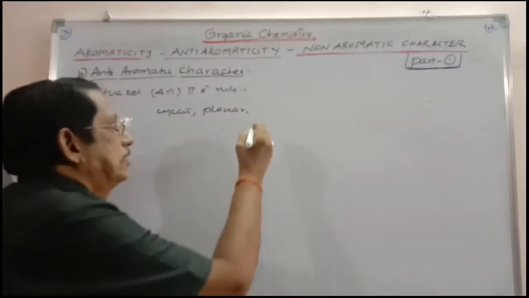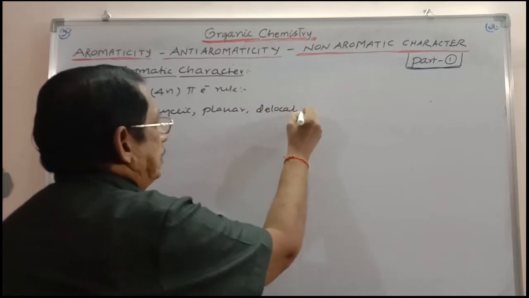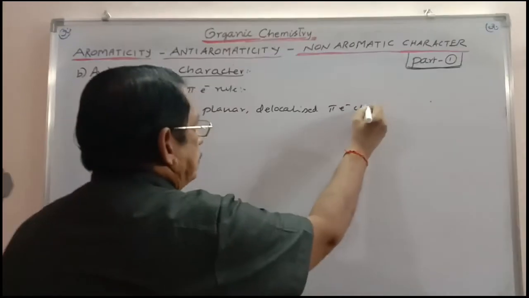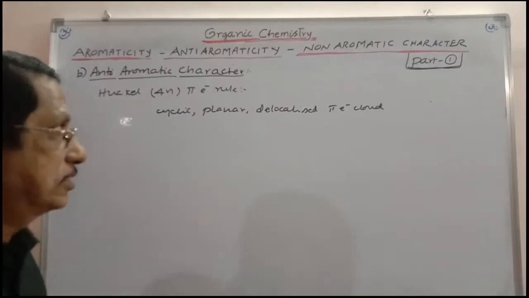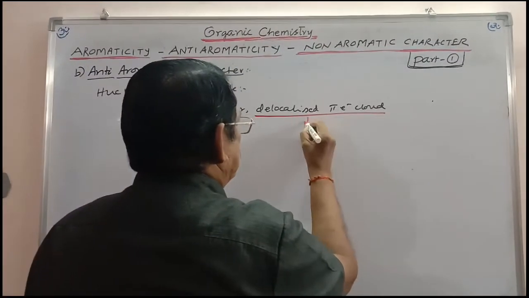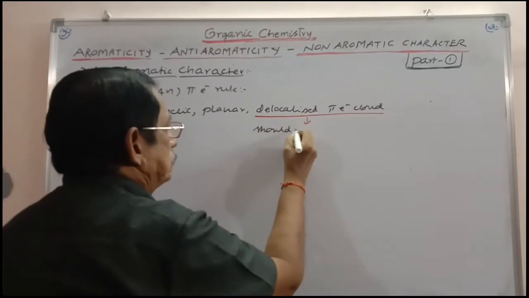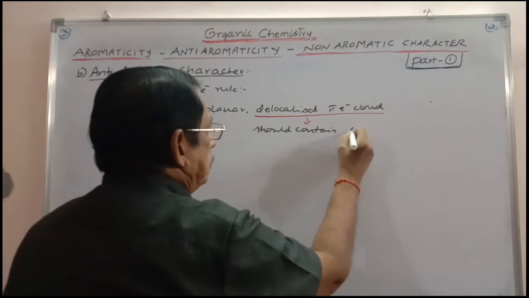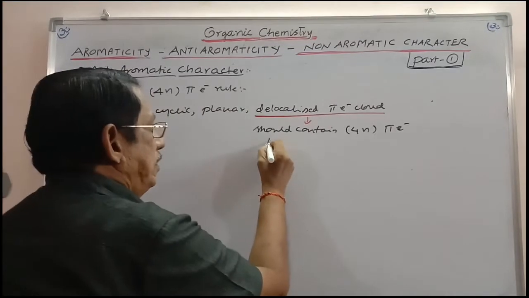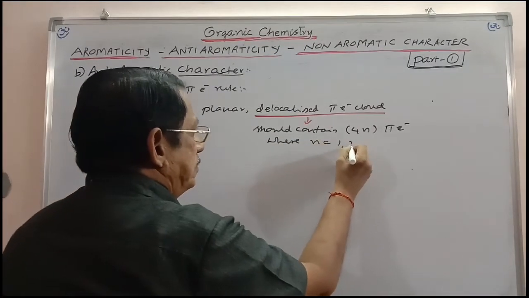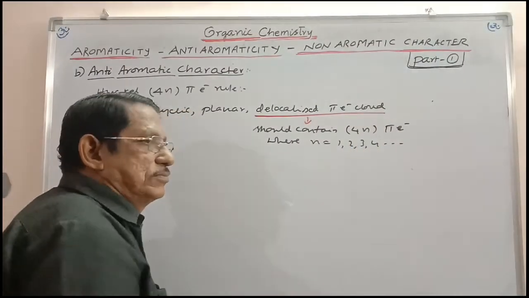The compound should be containing delocalized pi electron cloud, and that delocalized pi electron cloud should contain 4n pi electrons, where n is equal to 1, 2, 3, 4, etc. You cannot give n value 0 because when n is 0, total value becomes 0.